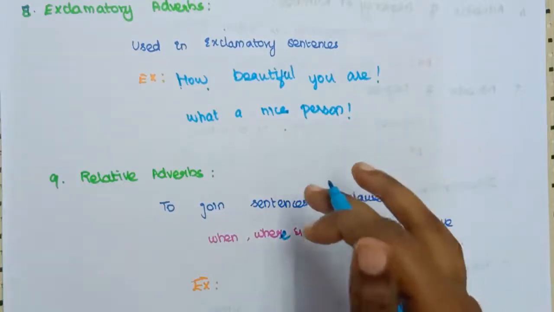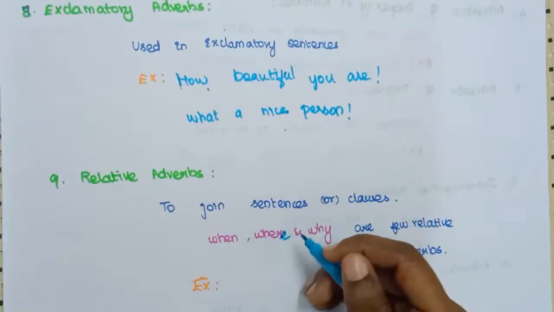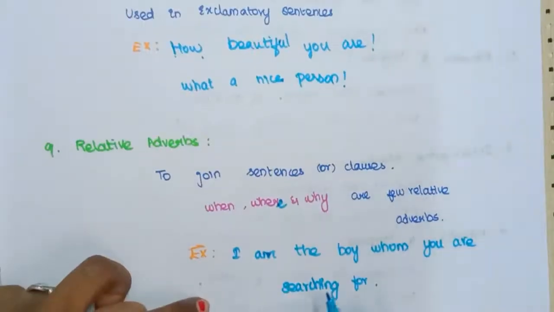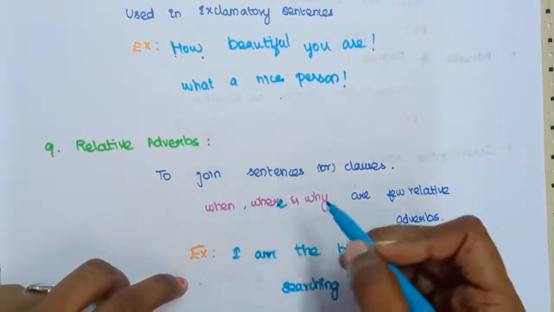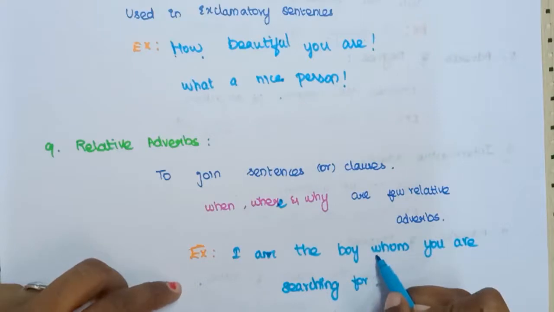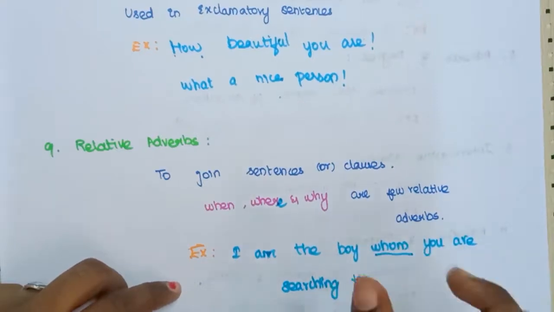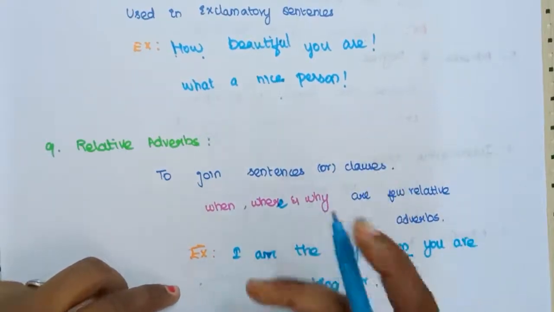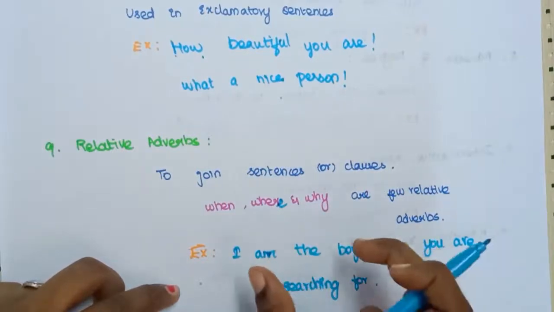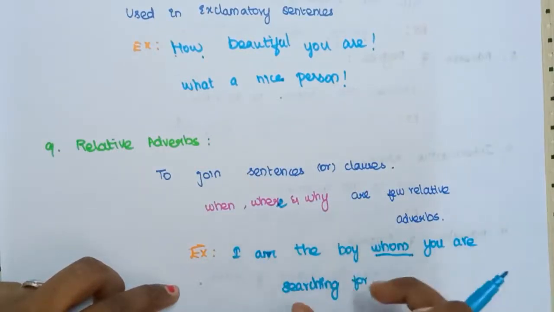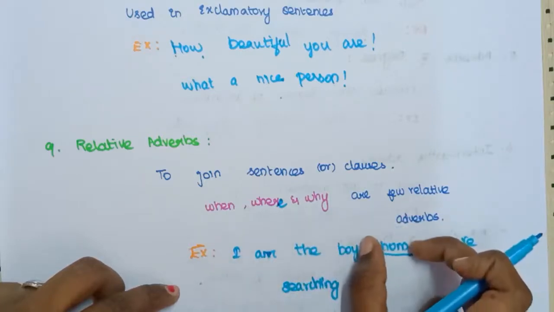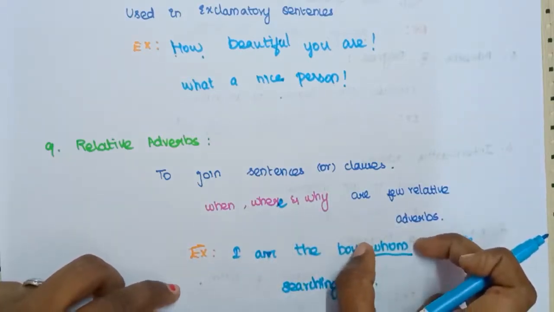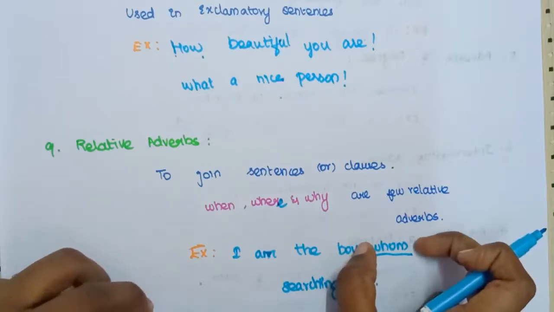Now see this example: I am the boy whom you are searching for. Here two sentences are there, right? I am the boy is one sentence, and you are searching for is another sentence. In order to join these two sentences, we are using this word whom. So it is called a relative adverb.